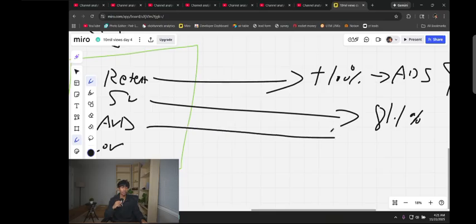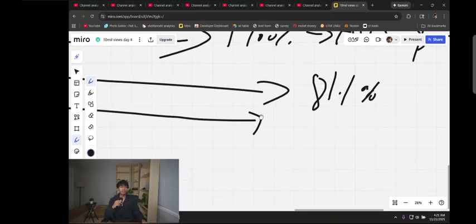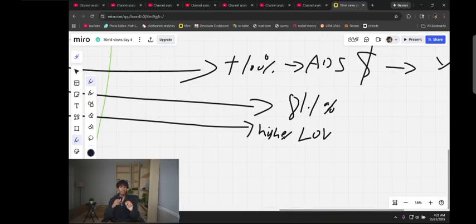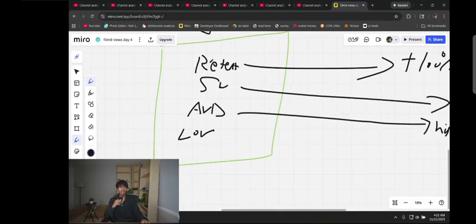Average view duration. What do we want our average view duration to be? We want our average view duration to be higher than the length of our video. If you don't know what these metrics mean, retention is the percentage of someone watching all the way through. Swipe ratio is the rate of people actually staying on your video. Average view duration stands for the average view duration of your video. And LOV stands for the length of your video.